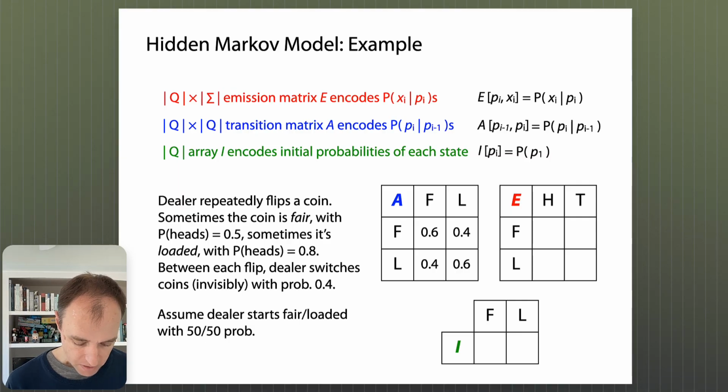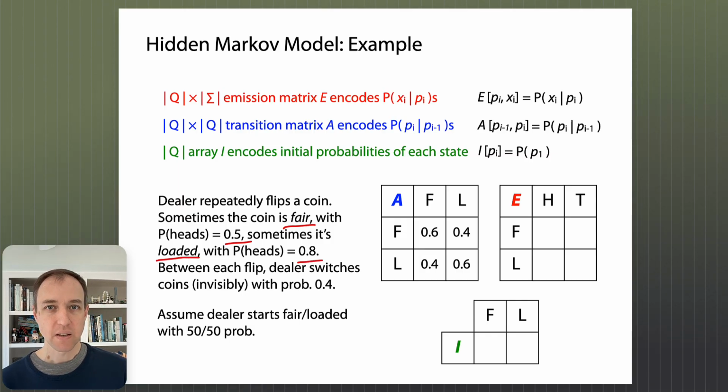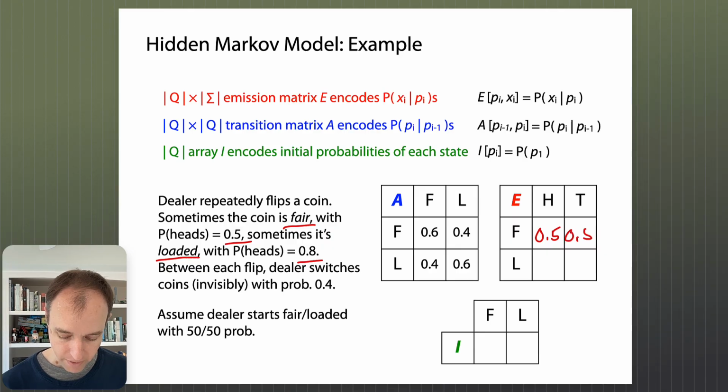We say for the fair coin, probability of heads and tails is 0.5, but with the loaded coin, probability of heads is 0.8, so probability of tails is 0.2. So we know we should fill in, okay, heads given fair, that's 0.5. Tails given fair, it's also 0.5. Heads given loaded, that's 0.8. Tails given loaded, that's 0.2. Okay, that's just direct from the word problem.